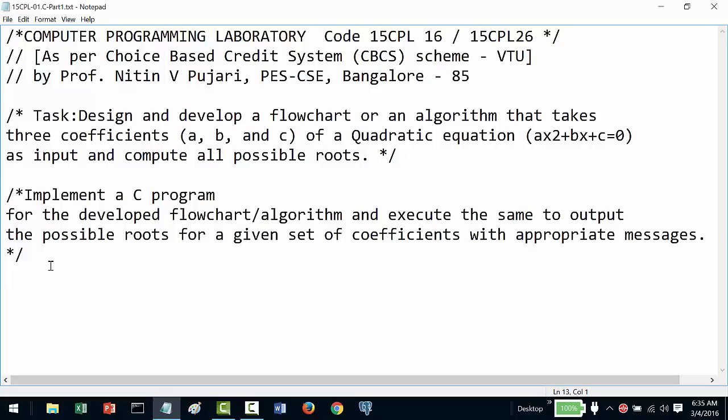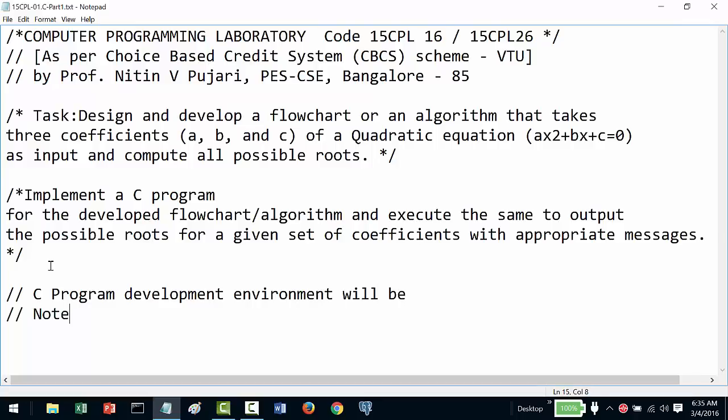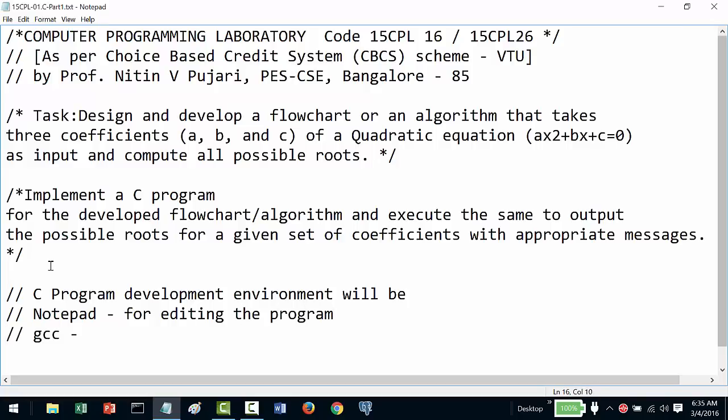So my C program development environment will be Notepad for editing my program, and GCC for compiling my program.